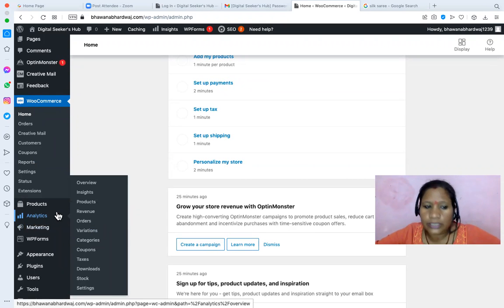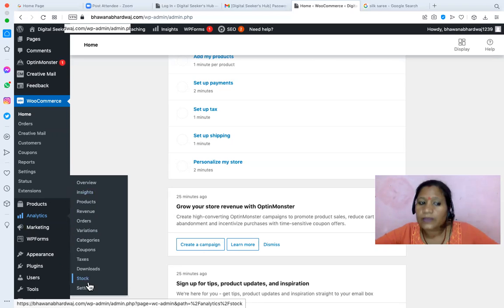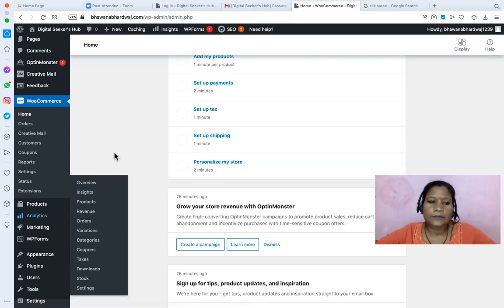WooCommerce analytics. This analytics is only and only about the WooCommerce analytics because for your main analytics we have installed Site Kit for Google and we have installed Google Analytics there. Google Analytics is giving you the insight of the entire website, but this analytics is giving you insight for the WooCommerce online store section only. Whatever product, whatever store you have set up, what is the insight for that store? Which one is the most popular one? How much revenue you have generated? What is the order value? Or which variation of the product are people buying more? Which category is more popular? So all the analytics is related to your WooCommerce setup, right?